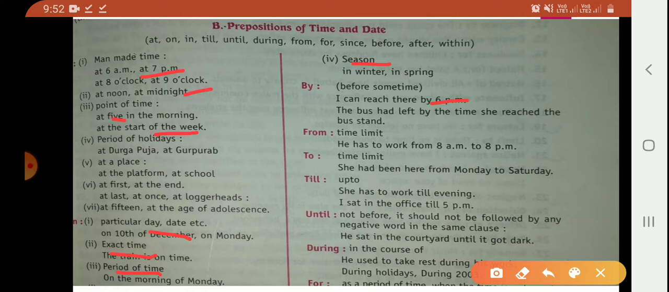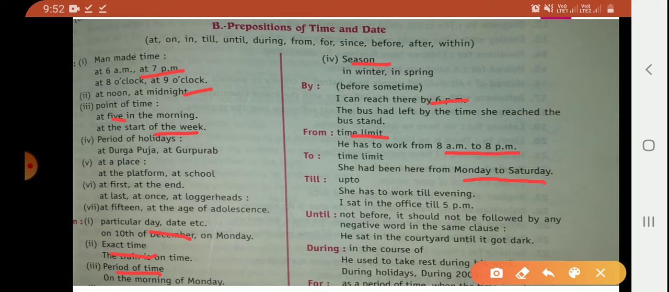Next is from. From is used for time limit. Here 8 a.m. to 8 p.m. is the time limit. To is also used for time limit, but it is used for days. Till. Till means up to. Means we have to complete our work till the given time. For example, he has to work till evening. And a second example is, I sit in the office till 5 p.m.